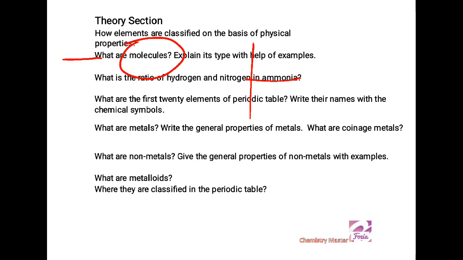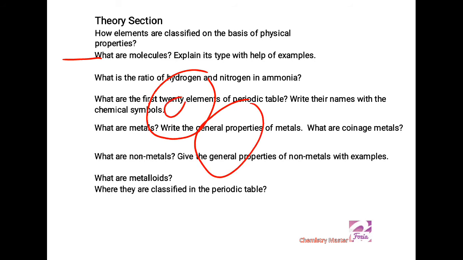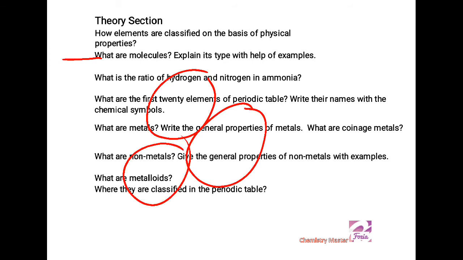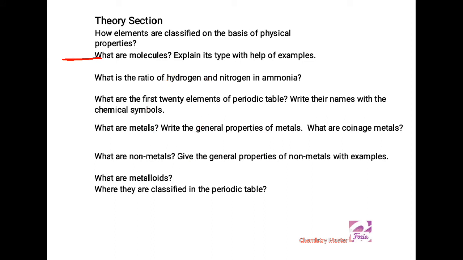But when we see the structure of the oxygen molecule, it consists of 2 atoms of oxygen combined together, so it is a diatomic molecule. In the molecule of ozone, 3 oxygen atoms are bonded together, so it is triatomic. And if it is more than 3, then it becomes polyatomic. If the same atoms are combined, it is a homogeneous molecule. But if different types of atoms are bonded, we say it is a heterogeneous molecule.